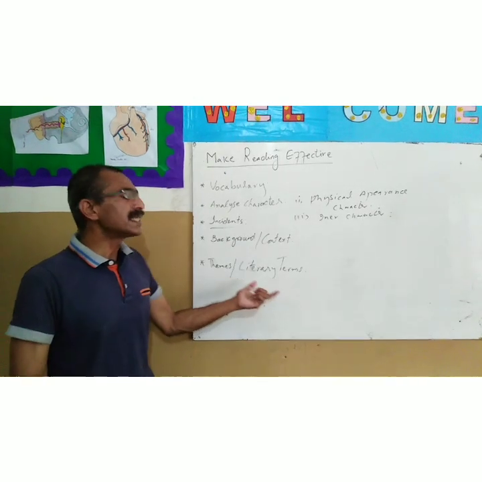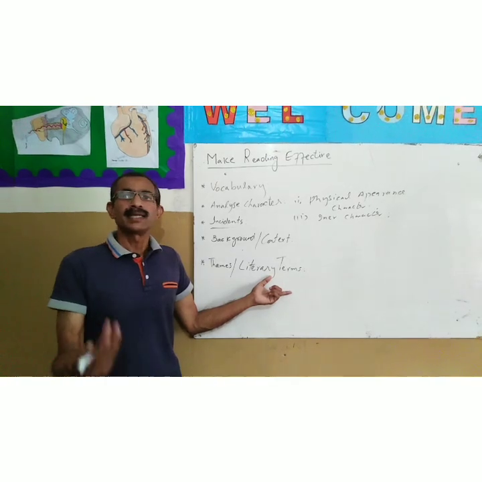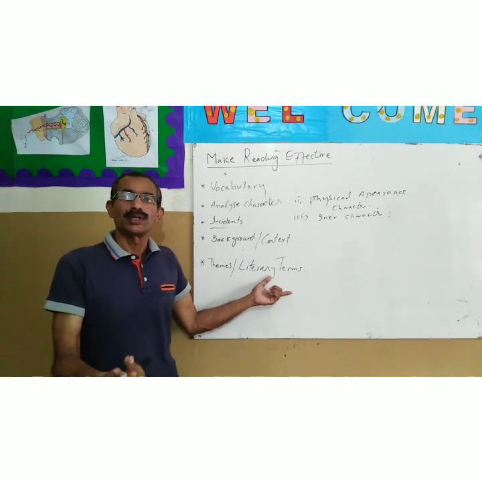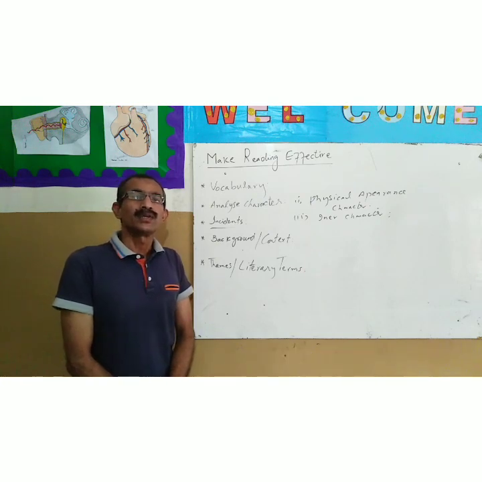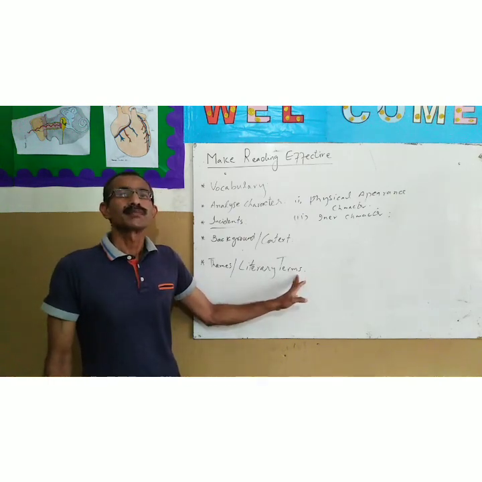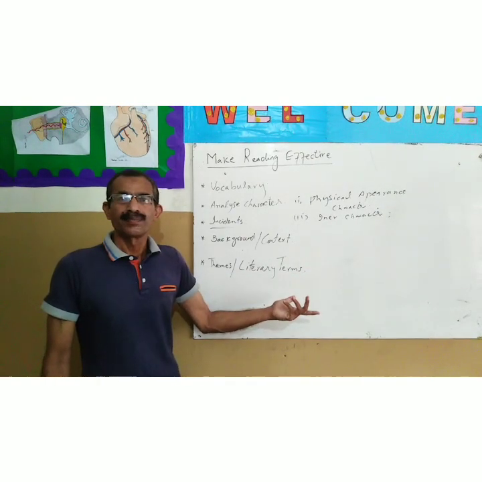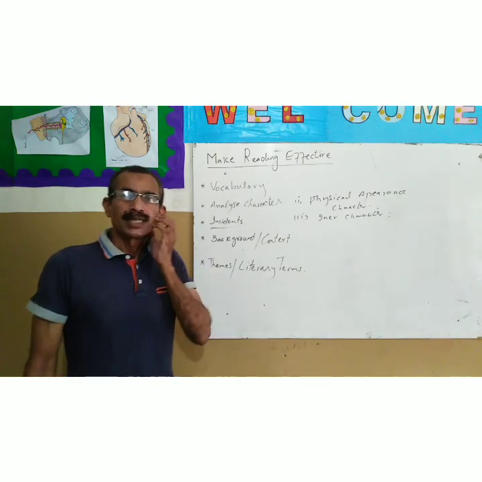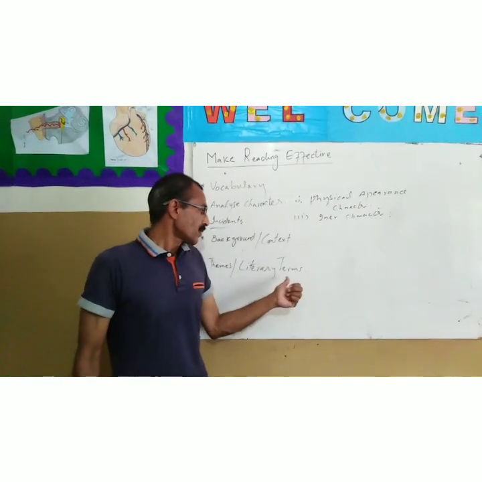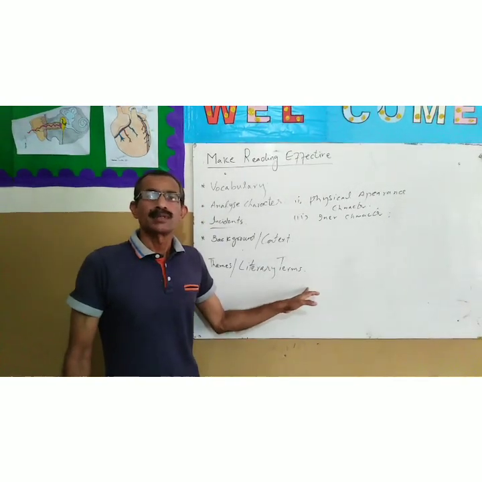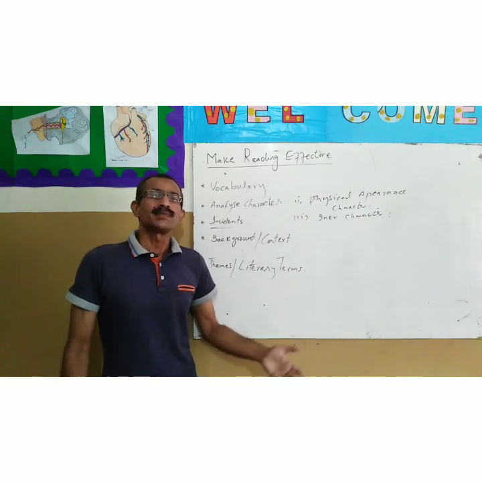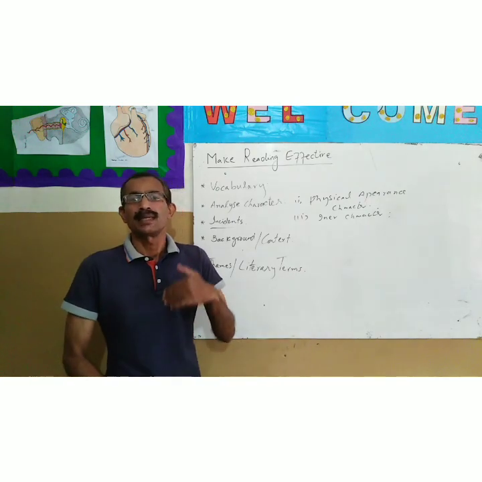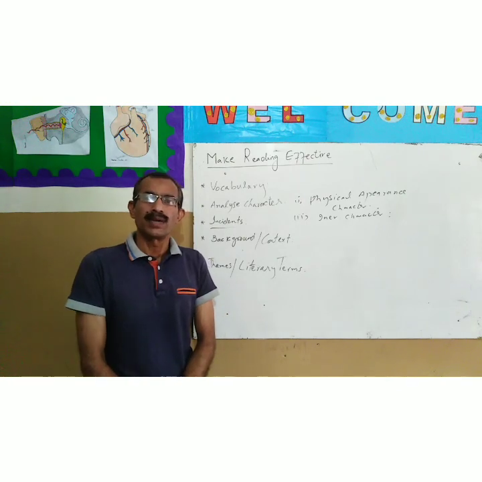And there might be some literary terms used by a writer in any story. For example, in Ahmad Ali's novel Twilight in Delhi, he has used symbolism. There might be some irony. If you are reading poetry, there might be poetic terms, literary terms, simile, metaphor. All these terms I will explain in my upcoming videos one by one.